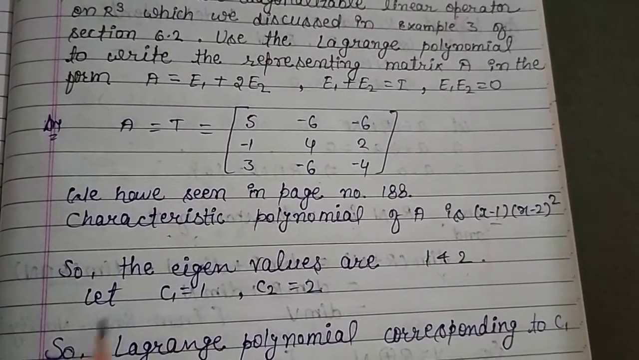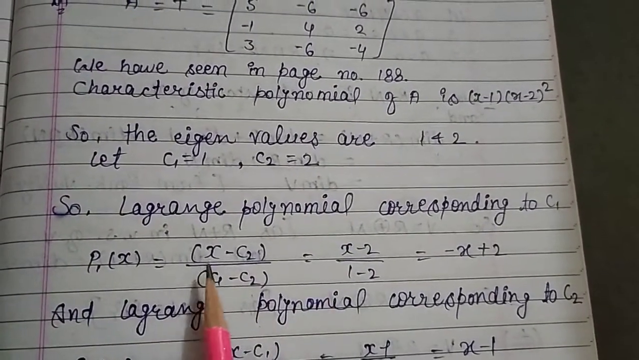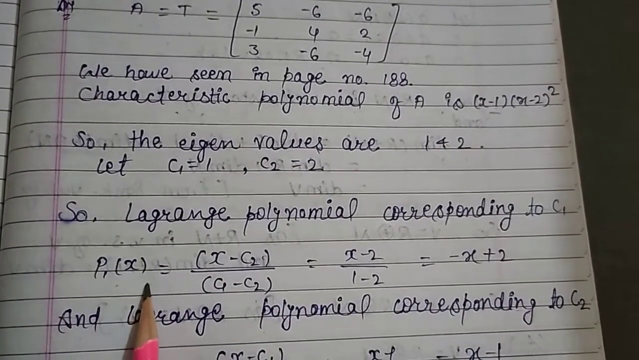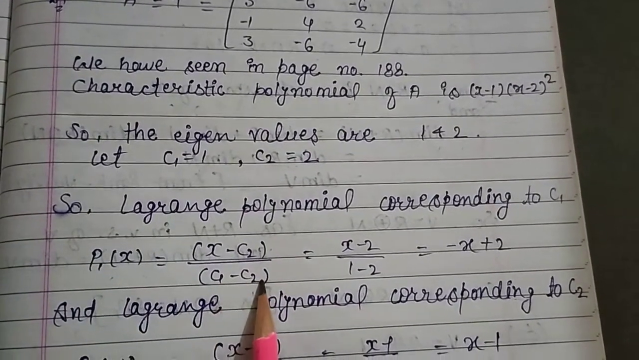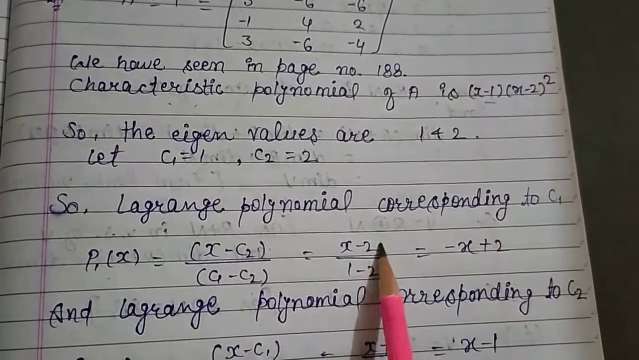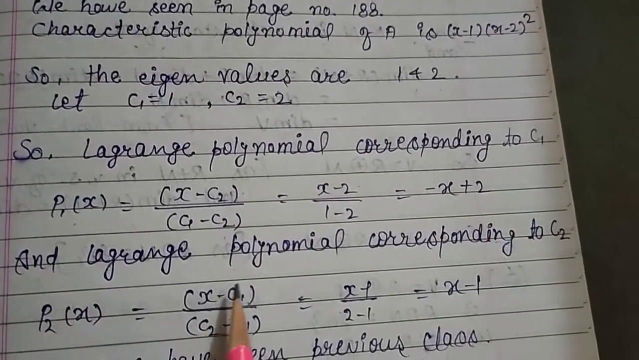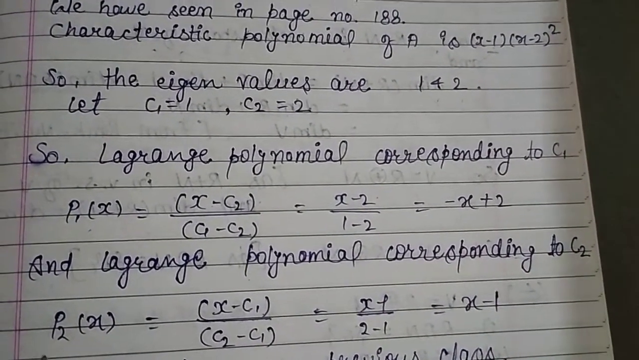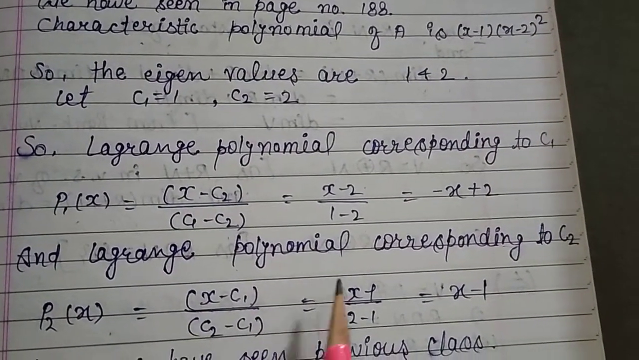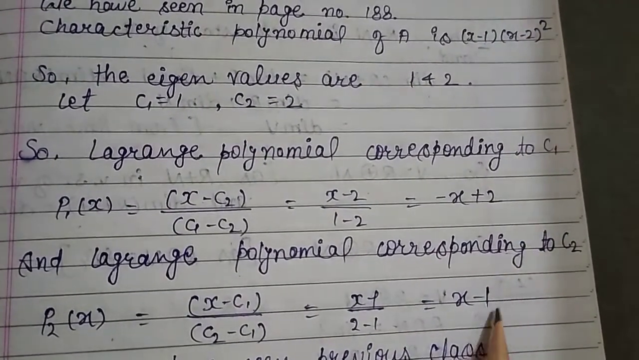Let C1 equal 1 and C2 equal 2. So by the Lagrange's polynomial corresponding to C1, P1(x) equals (x minus C2) upon (C1 minus C2). C2 value is 2 and C1 value is 1. Then (x minus 2) upon (1 minus 2) equals minus x plus 2. And Lagrange's polynomial corresponding to C2, P2(x) equals (x minus C1) upon (C2 minus C1) equals (x minus 1) upon (2 minus 1). Then x minus 1.